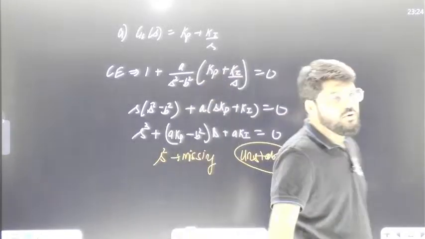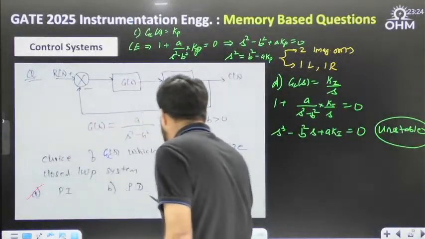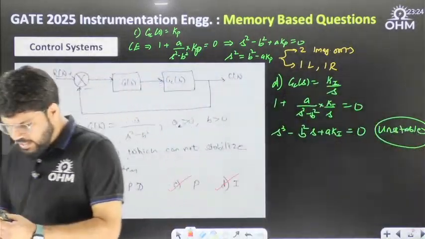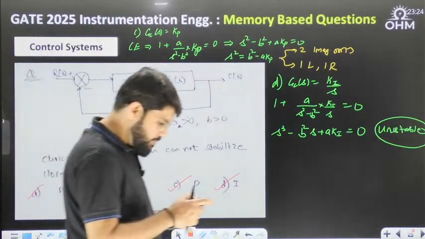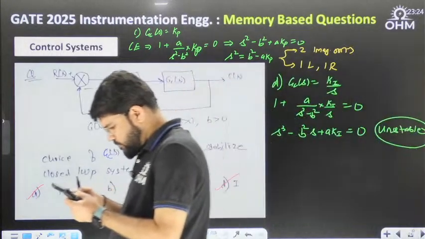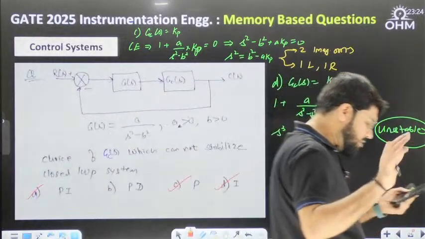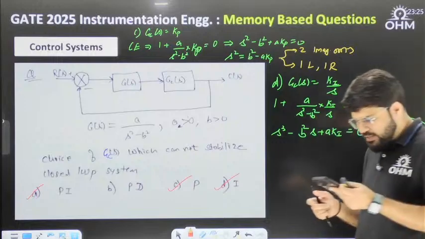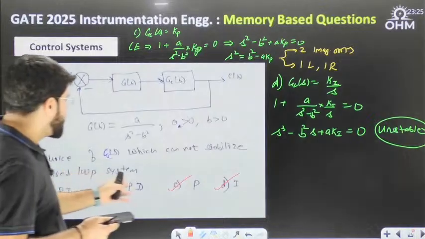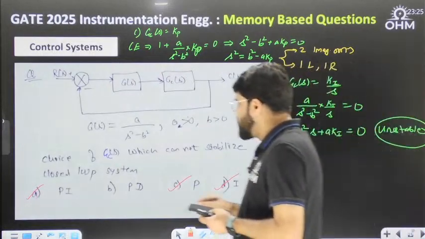So the question is, which of them cannot stabilize? Here PI also cannot stabilize, P cannot stabilize, I cannot stabilize, only PD can stabilize. Let me know if you solved this question actually. Guru, except PD, PI is not able to stabilize; PD is able to stabilize. So PI, P and I, these three cannot stabilize. Yes Guru, this was an MSQ question.